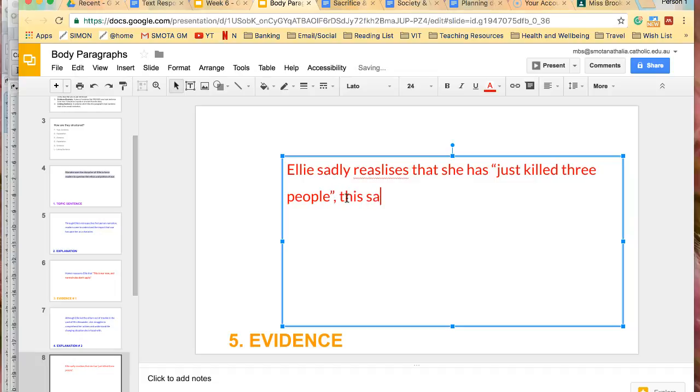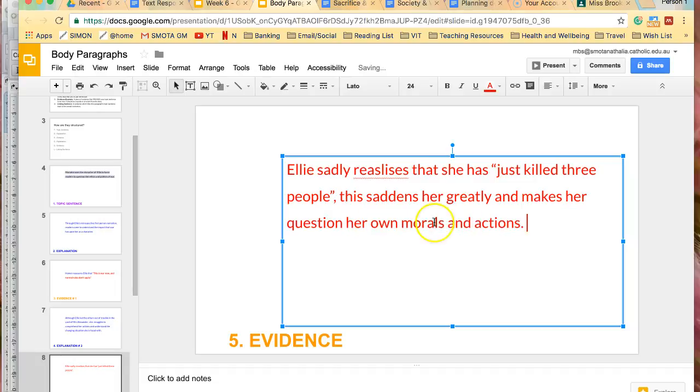This saddens her greatly and makes her question her own morals and actions. So this is where we're explaining, we're embedding it within our paragraph. We're not just plonking it in by itself.